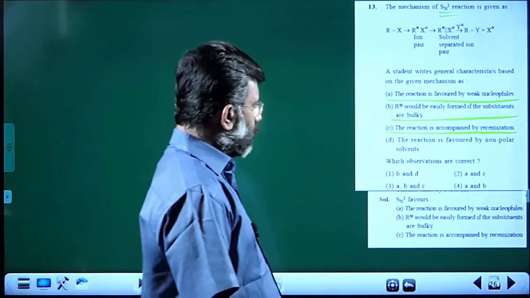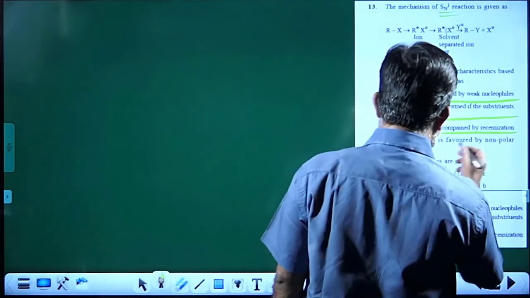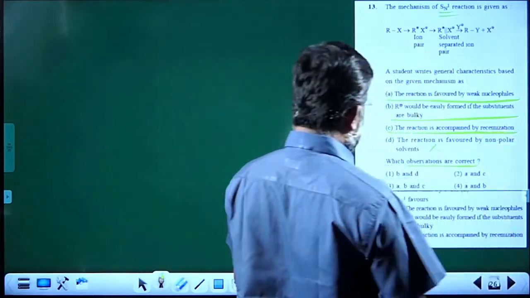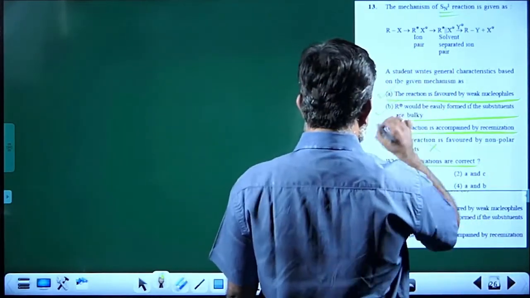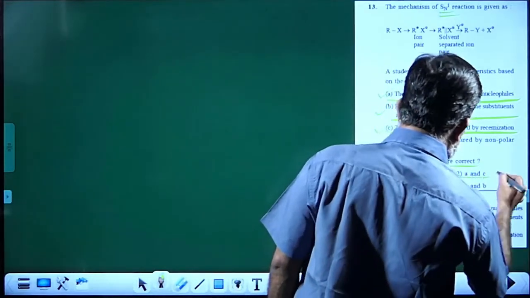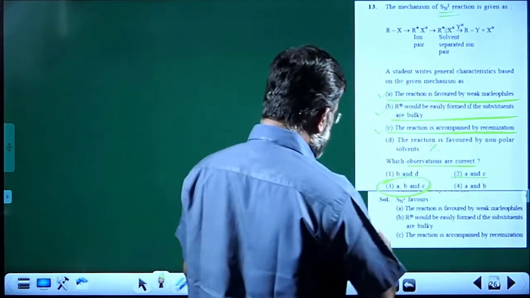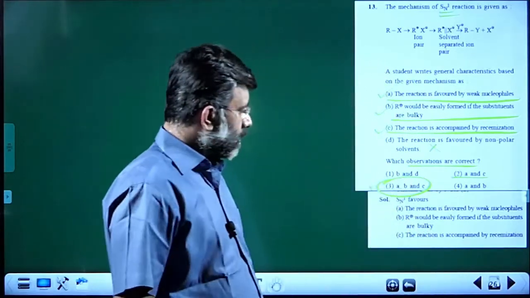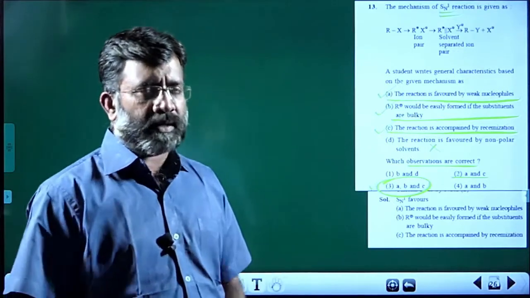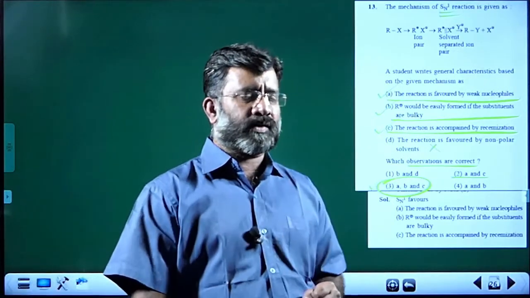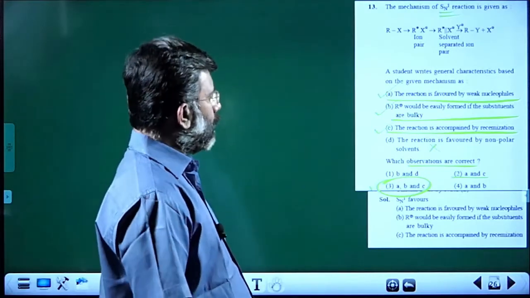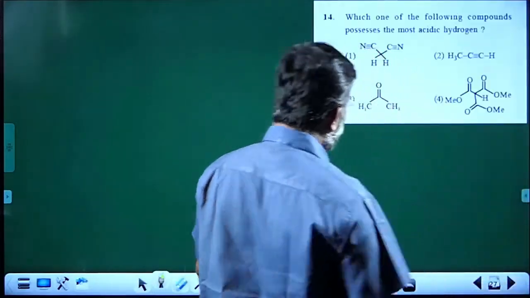And the last one, the reaction is favored by non-polar solvent, is a wrong statement. So the correct observations are A, B, C. Option 3 should be the answer. The official key, I think, gives the second choice, which you can correct. It is the third choice, A, B, C, that will be the correct answer. That is based on the basic characteristics pertaining to the SN1 mechanism. Next question.